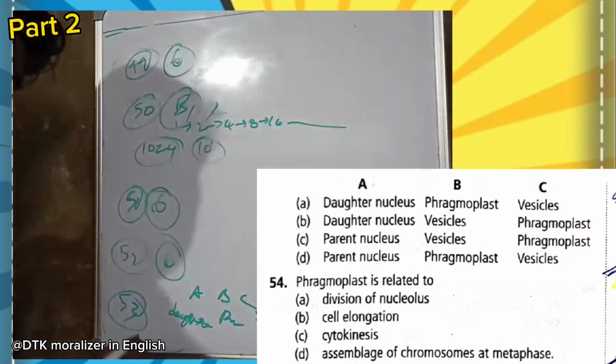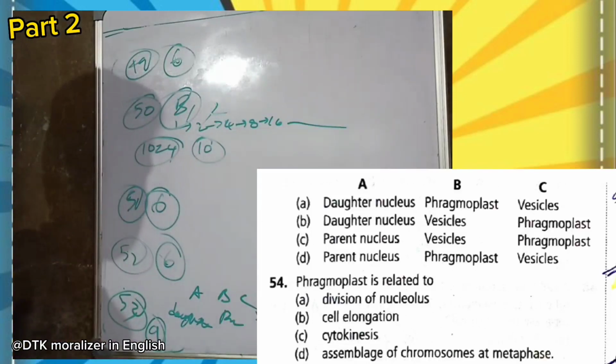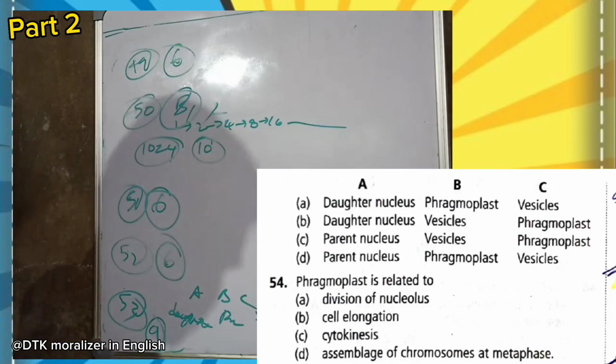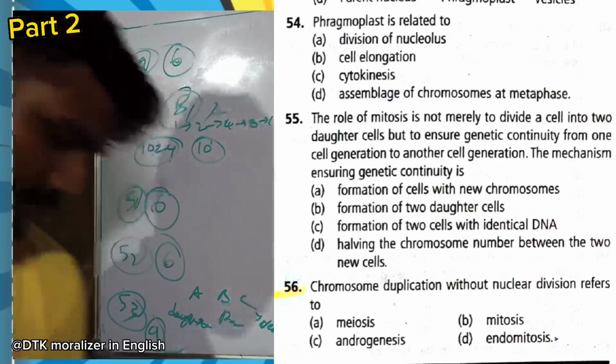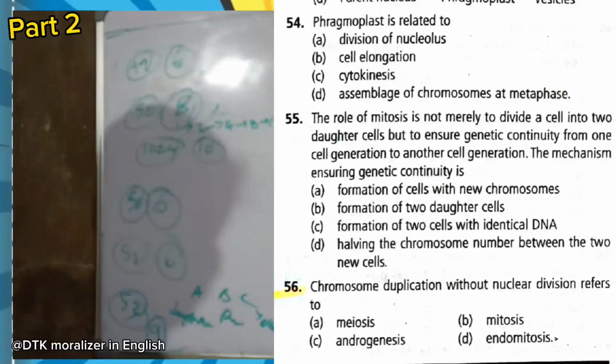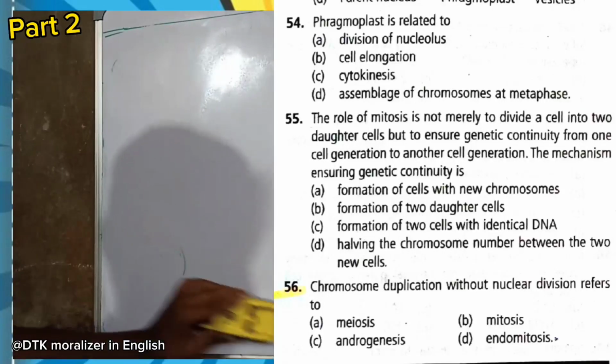So here by the options, option A is right. Now let me erase this.